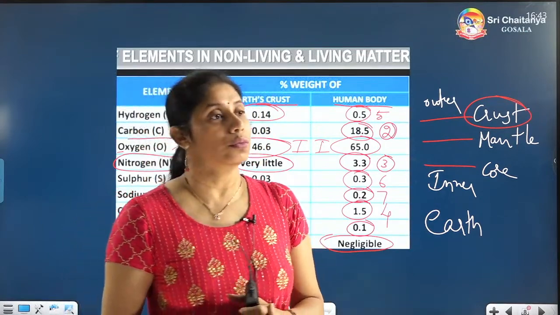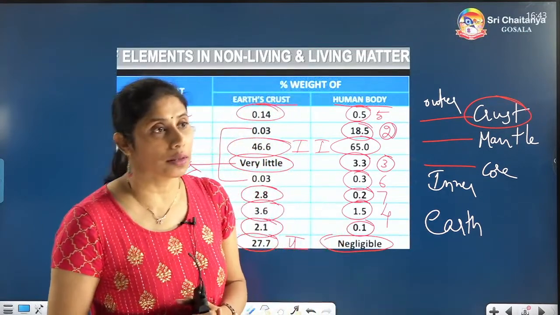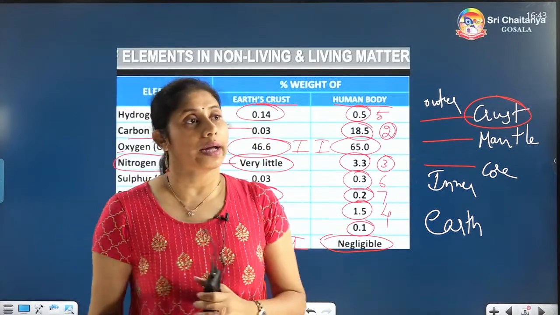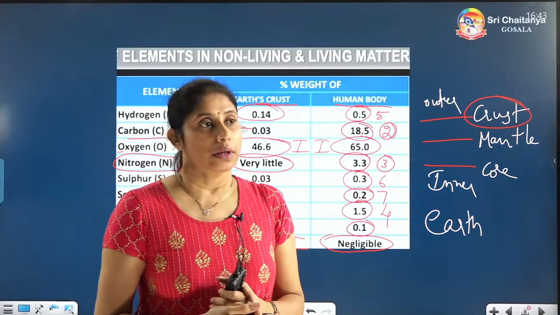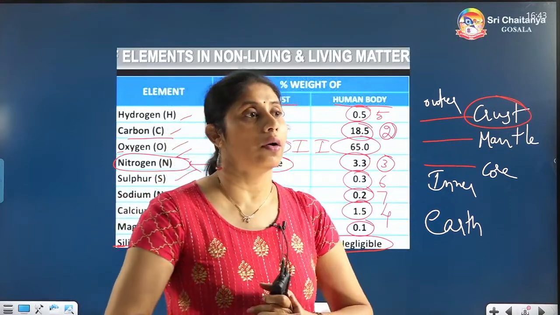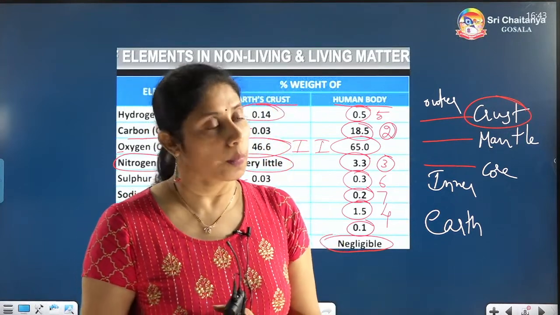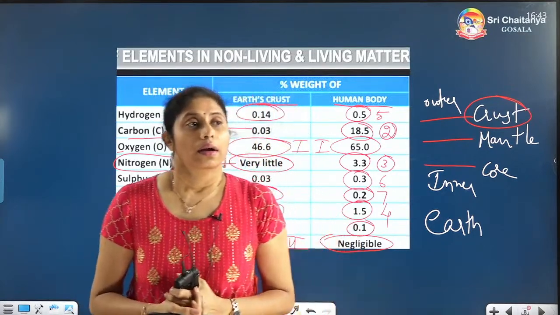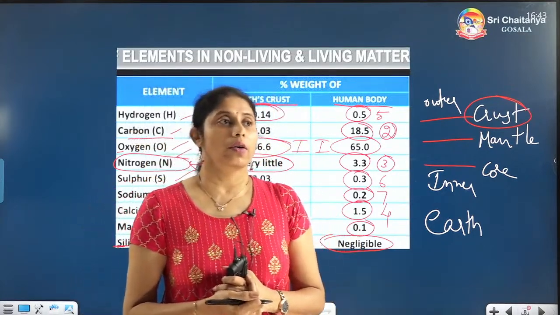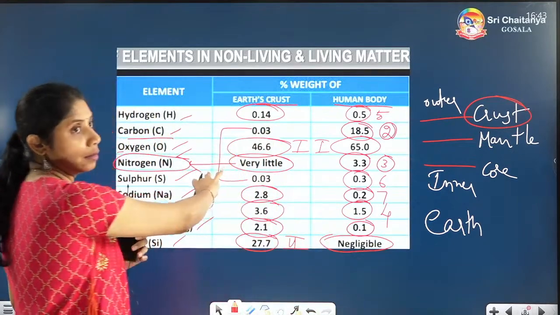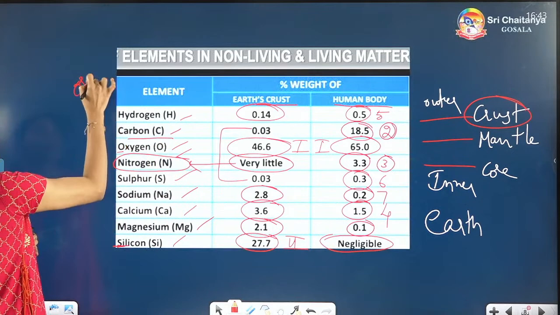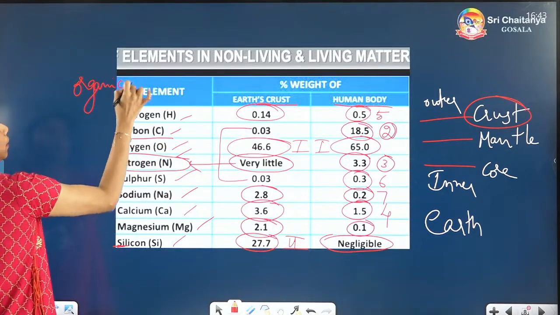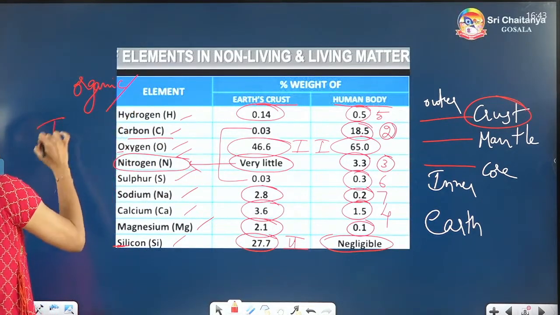Before going to the next session, I would like to ask you one thing. All these ions, are they inorganic ions or organic ones? Whatever ions are in this table, will you call them organic or inorganic?